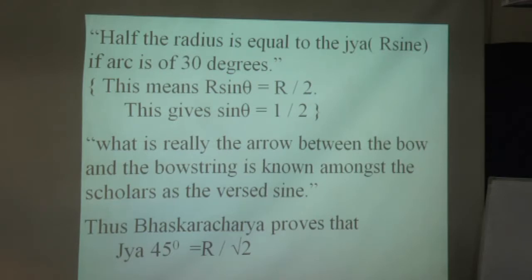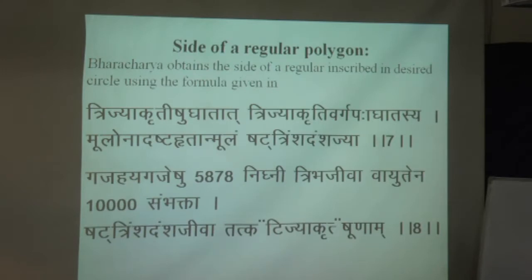Half the radius is equal to the Ja, R sine, of 30 degrees. This means that R sine theta is equal to R by 2, which gives sine theta equal to 1 by 2. The arrow between the bow and bowstring is known by scholars as the versed sine. Thus, Bhaskaracharya proved Ja of 45 degrees is equal to R by root 2. This was an interesting result, showing how Bhaskaracharya developed all these results.